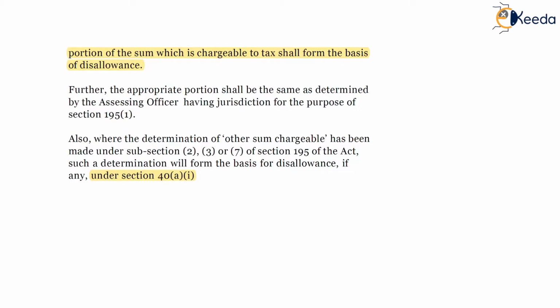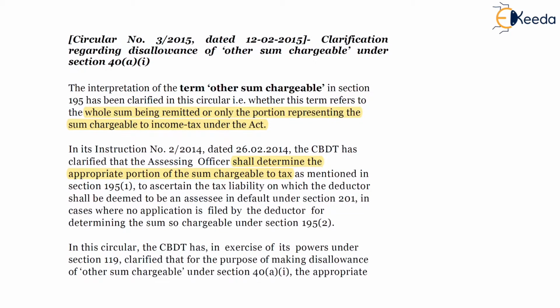So basically, out of 100 rupees of expenditure incurred, 60 rupees is the portion on which taxes are liable to be deducted. So the expenditure which will be disallowed in the hands of the payer will be only 60 rupees. And if taxes are deducted thereon, then it will be allowed entirely as a deduction to the payer. So this was a clarification related to section 40A1.